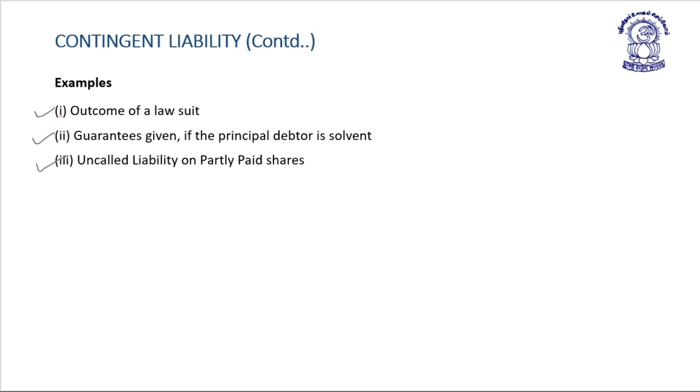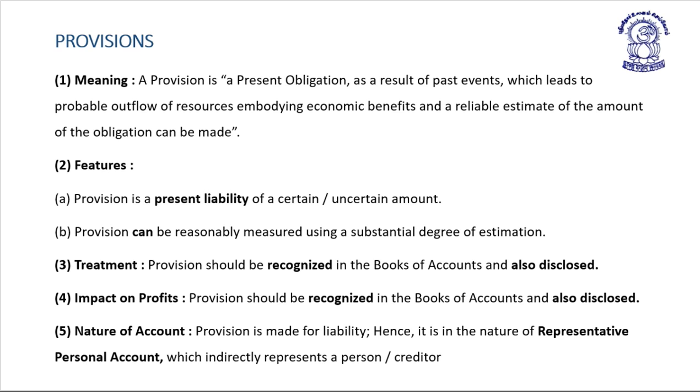Now, the last topic of the unit is provision. What is meant by provision? Provision is a present obligation as a result of a past event which leads to a probable outflow of resources embodying economic benefit, and a reliable estimate of the amount of the obligation can be made.